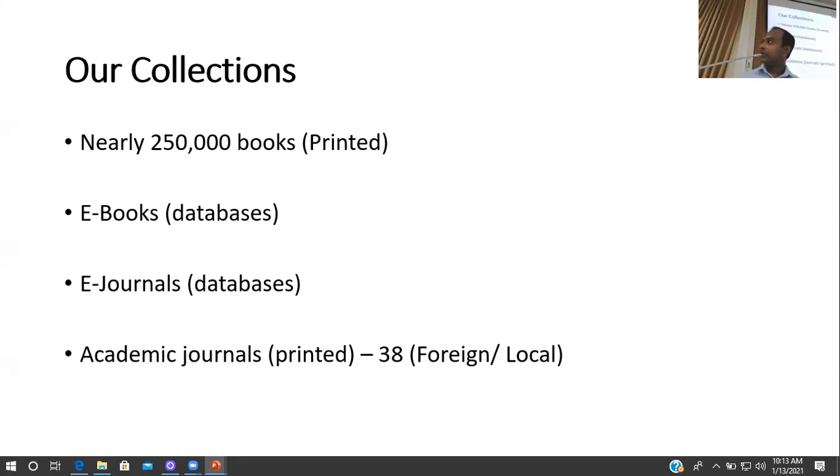These two areas I will focus on in today's presentation. We also have a very limited number of academic journals in printed format. Nowadays, we have decreased the subscriptions for the printed journals because we have access to more electronic journal databases.